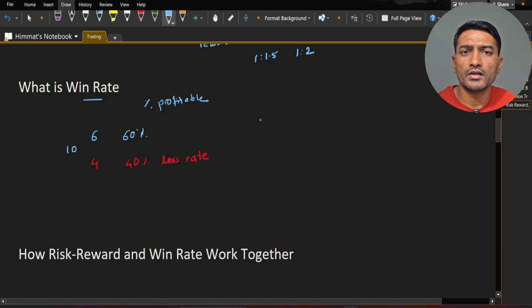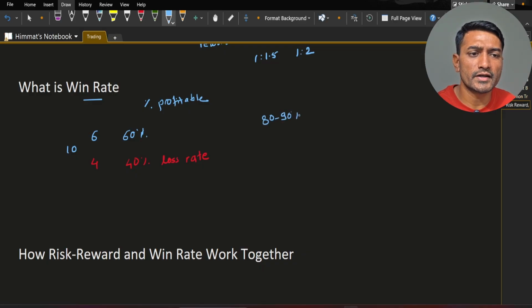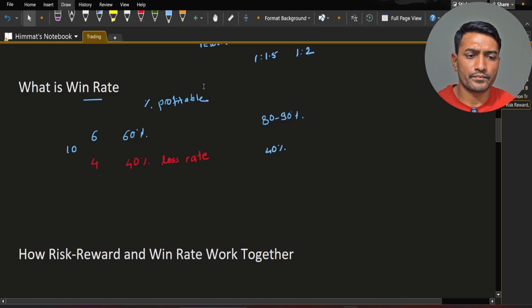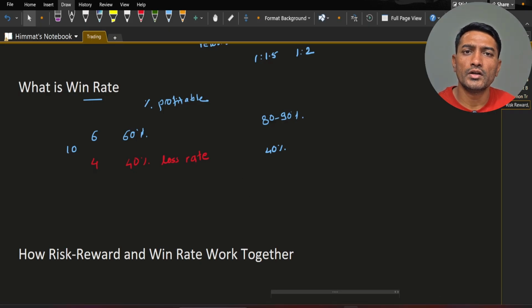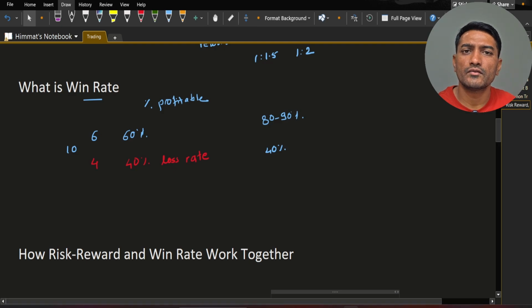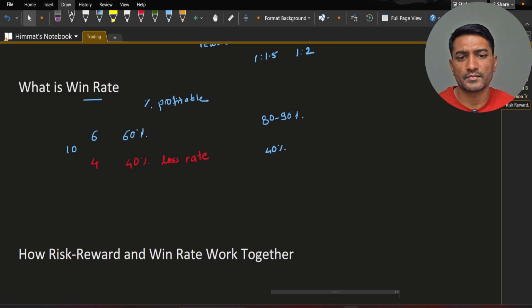So now you may think you need to win 80 to 90% of the time, but that is not true. Even with 40% win rate with strong risk reward, you can still be profitable. Think of it like cricket. A batsman doesn't need to run 100 in each game. Consistency with good average is what matters.